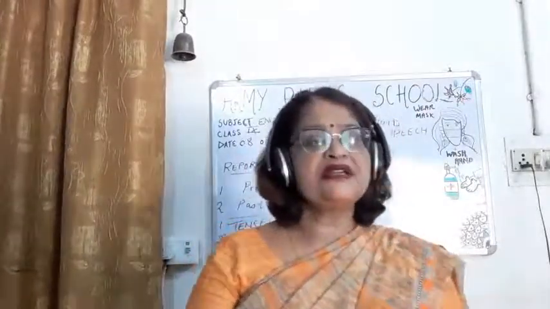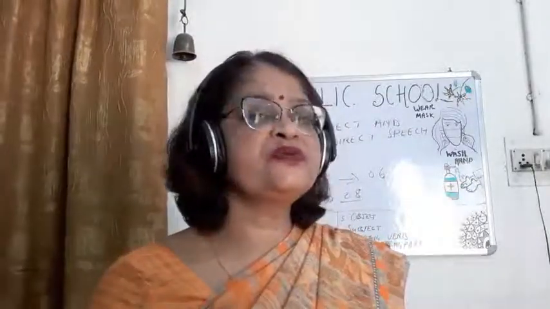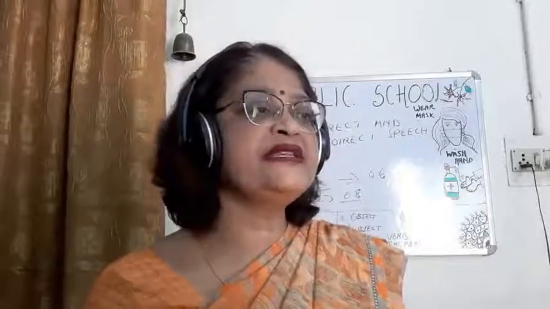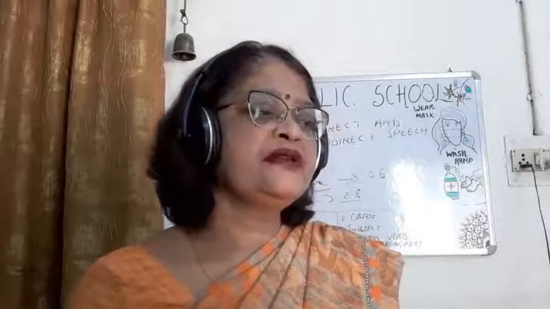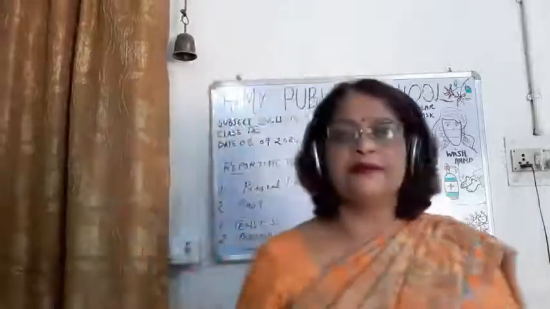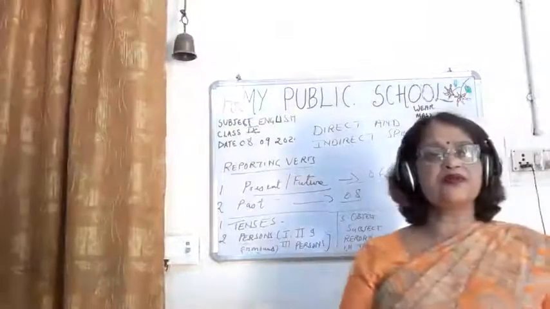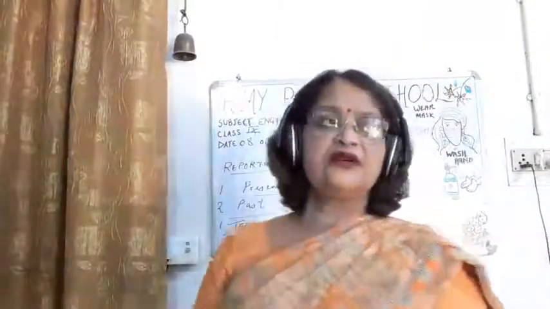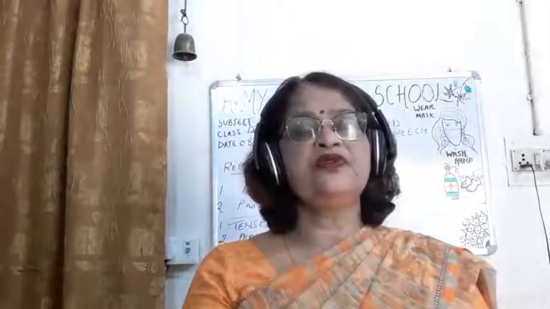That's why we keep on telling it. Just learn person, and singular and plural of a person, first person, second person, third person. Then please go through the tenses, all the 12 tenses should be there. Otherwise, children, you will have problems in understanding. And then children, you should know object and subject in the reporting part, and the reporting verb. So all these things, children, you should know, then only you will be able to do it.